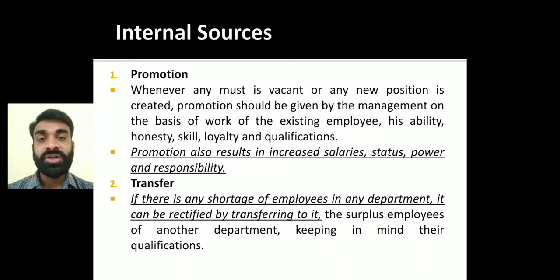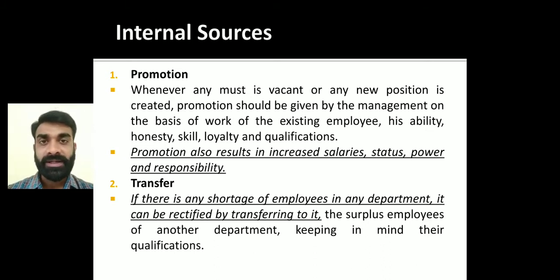But some parameters are there for how promotion will be given. Promotion will be given on the basis of the knowledge and the skill a person has. And why is it considered internal? Because we don't need to go out of the company. We can search for a suitable candidate within the organization. So promotion means salary is going to increase, authority and responsibility are also going to increase, and the status of the person will also increase. Promotion is a higher level of designation, a higher level of post given to the employee. Ultimately it will increase the boost and morale of the employee.